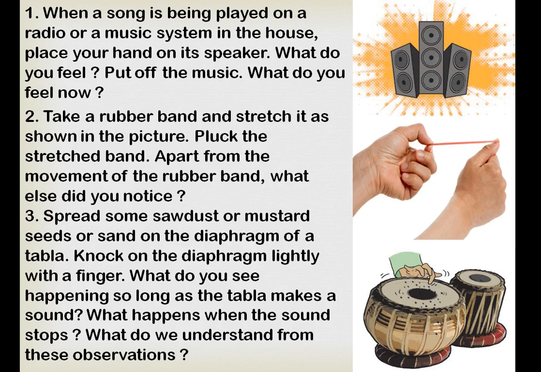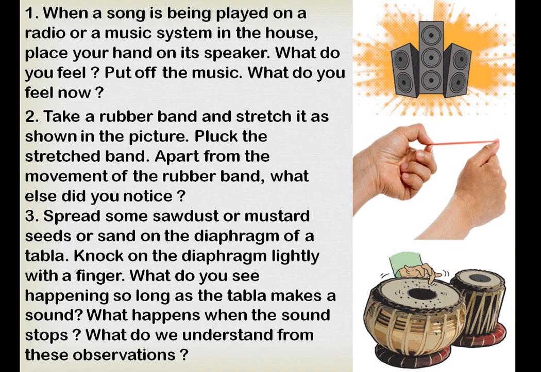The second one is a rubber band. It has been stretched, which is shown in the figure. When you pluck the stretched band, apart from the movement of the rubber band, what else did you notice? Here we are seeing only how sounds are produced, and the same thing we can see in the third, the tabla, where some sawdust or mustard seeds are spread on the diaphragm of the tabla, and we knock on the diaphragm lightly with a finger.